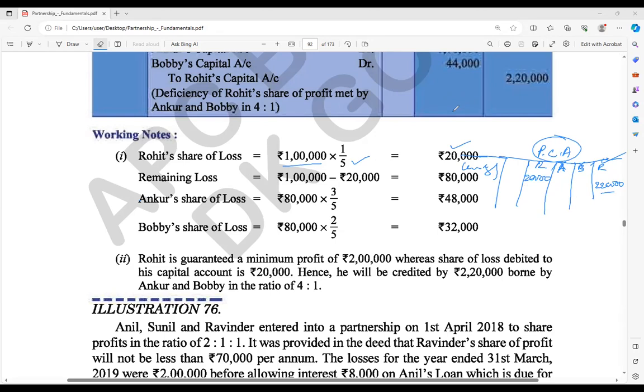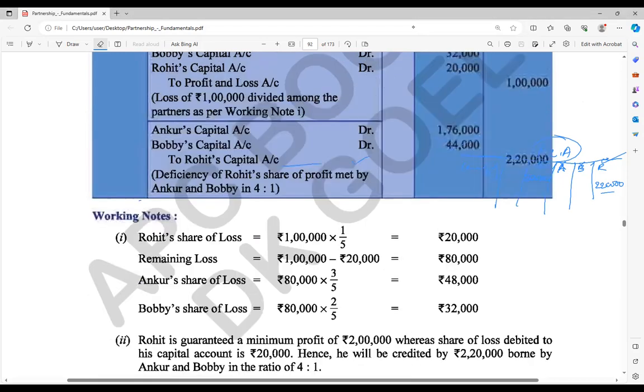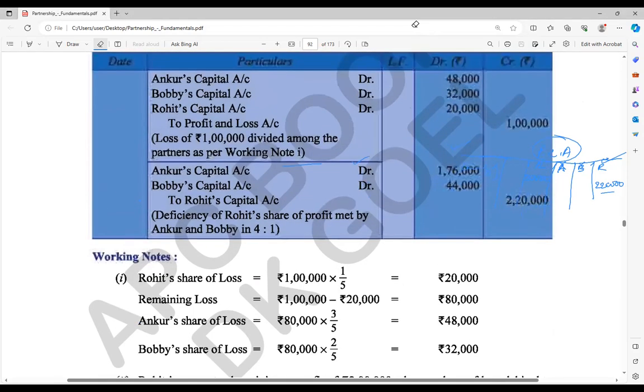So they are asking if it is journal entries directly, we can do in the form of partners' capital account. Let's see how to deal with that. Indirectly, when we are transferring, say, the loss, just take a look here: Ankur's capital account, Bobby's capital account, Rohit's capital account debit to profit and loss account, that is 1 lakh rupees. Okay, yes, 48,32, and this one. I hope this part is clear.